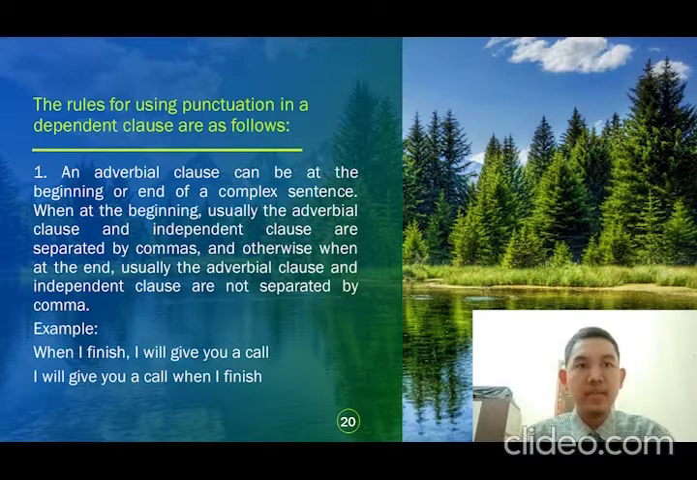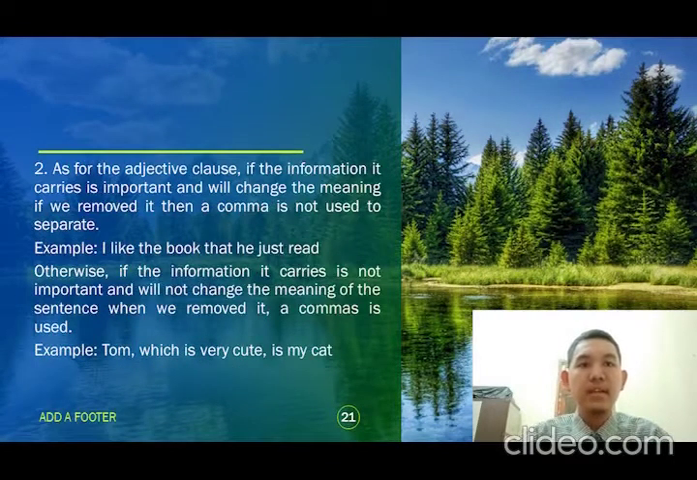And the second rule is for the adjective clause. If the information it carries is not important and will not change the meaning of the sentence, the comma is not used. For example: I like the book that he just read. Otherwise, if the information it carries is not important and will not change the meaning of the sentence, the comma is used. For example: Tom, who is very cute, is my cat.